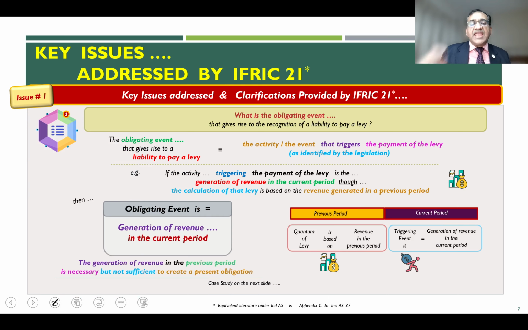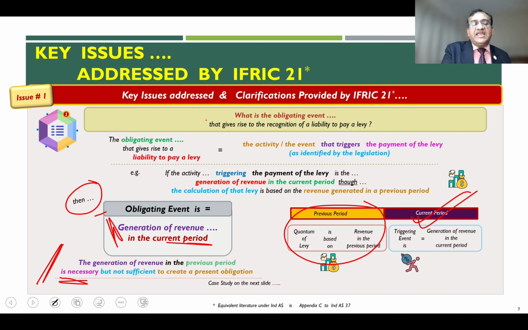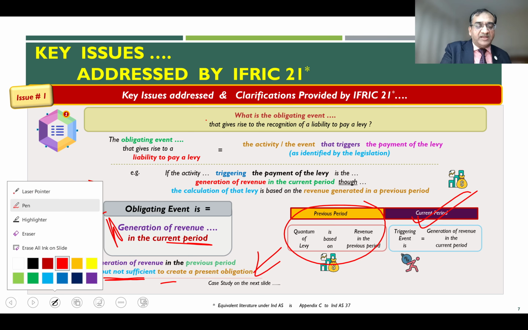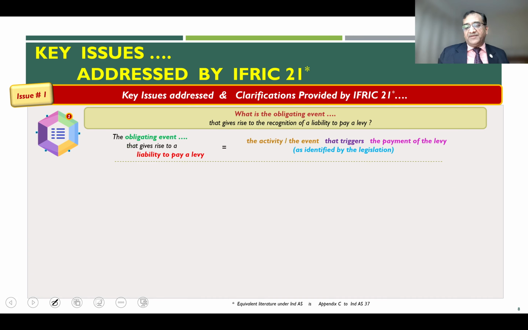So what the guidance tells you is that if you have a scenario like this, the obligating event is the generation of revenue in the current period. This is the triggering event which causes the levy to get fastened. The generation of revenue in the previous period is necessary but not sufficient to create a present obligation. Let us see a case study to explain this point with more clarity.